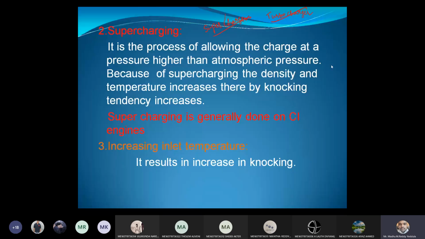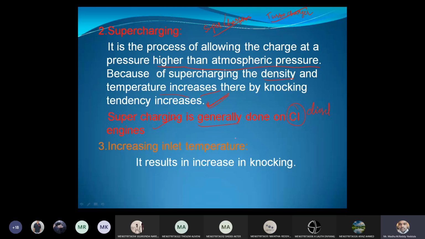So supercharging, as I told, is to increase the pressure. It is a process of supplying the charge at a pressure higher than atmospheric pressure. Because of supercharging, if you compress, the volume decreases and the density increases. As the density increases, the temperature also increases, thereby the knocking tendency increases. So supercharging leads to knocking. Generally, supercharging is done in compression ignition engines, that is diesel engines.